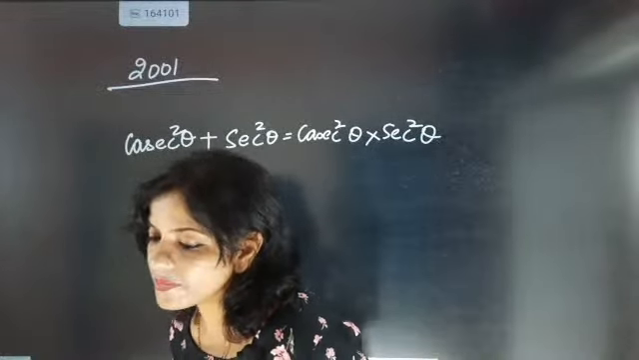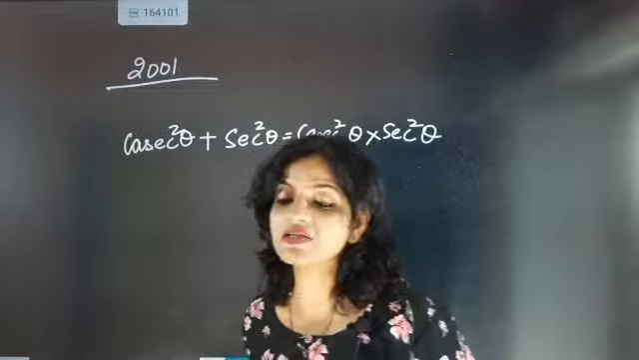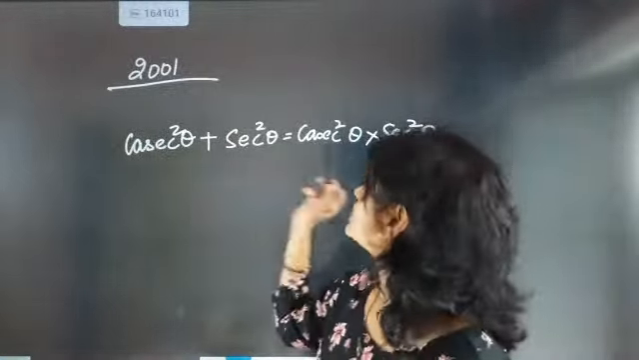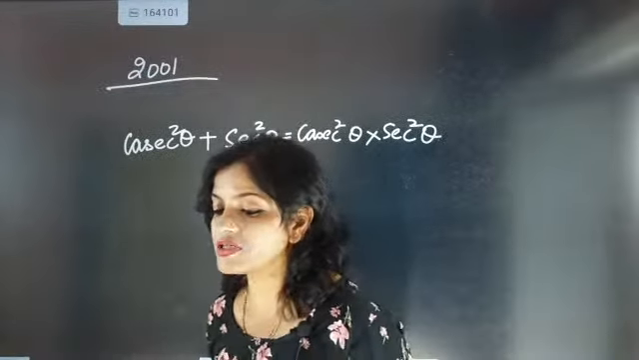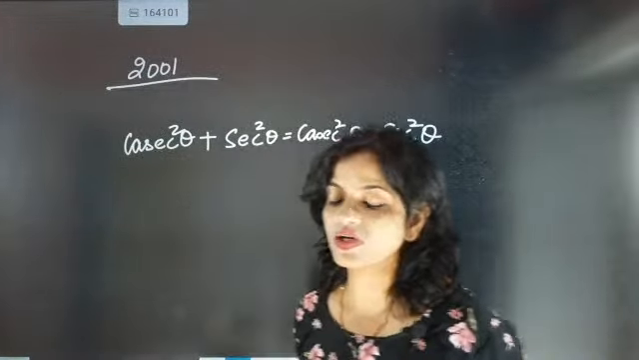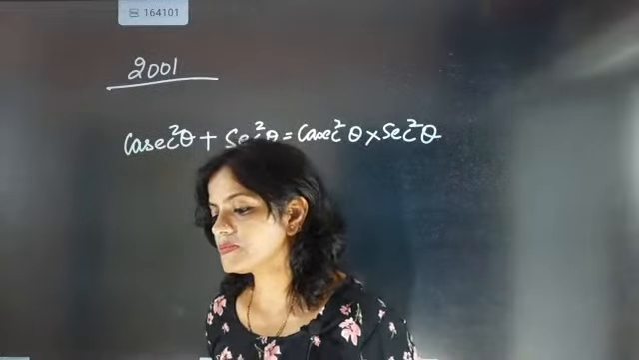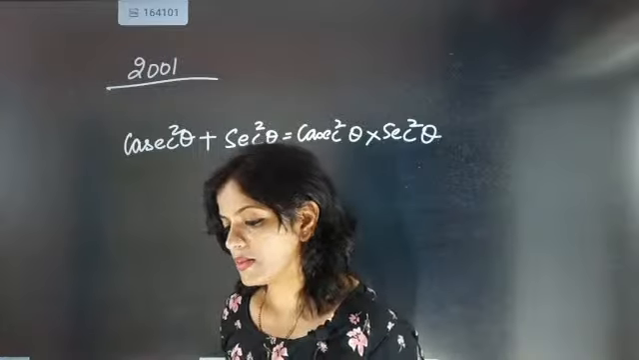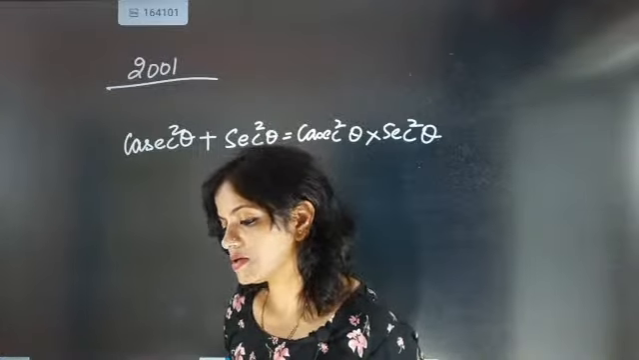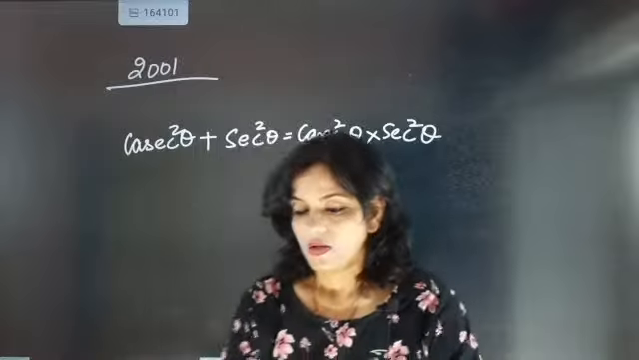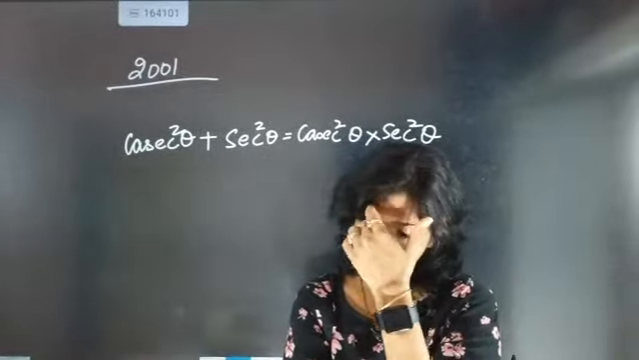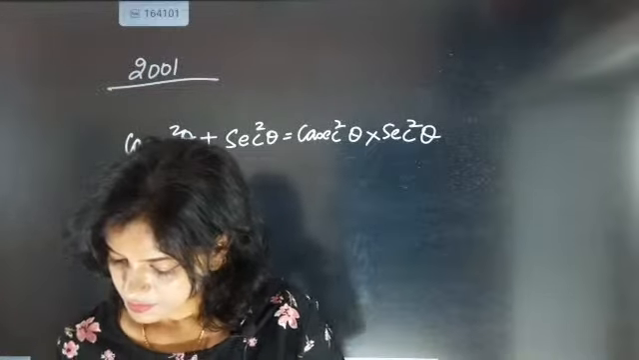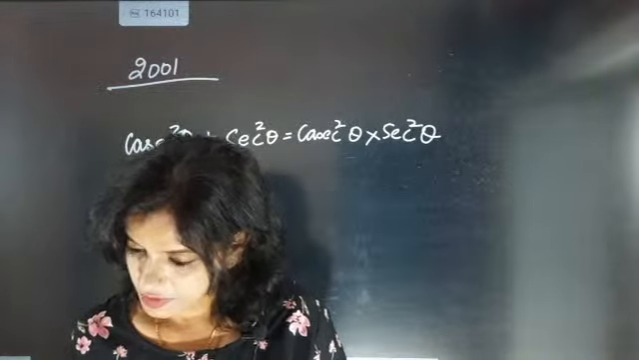Okay, Madhu, the answer is coming as 1. Beta, here the answer is already given. They are telling that you have to prove here LHS equal to RHS. What you have to prove is that LHS equals RHS.